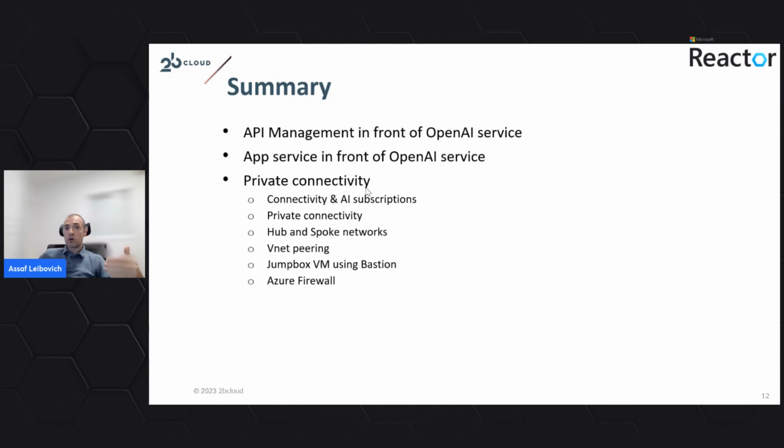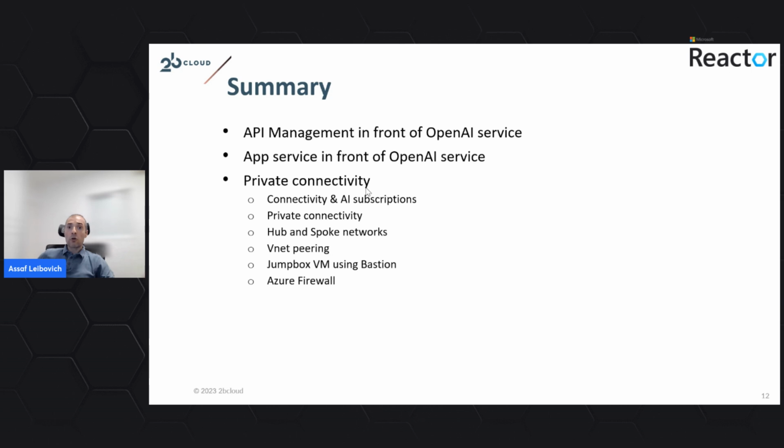We also control the outbound traffic from our environment to the internet using the Azure Firewall service. We use the hub and spoke networks. That way we will be able to control the scalability of the system. It's also good for manageability, having one single point of access, one point that connects to everywhere in our subscription and our environment, making sure that there is a single point of access and control.